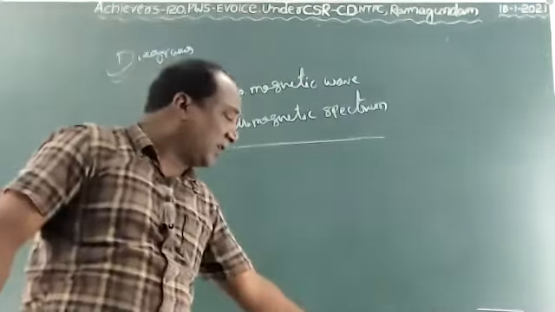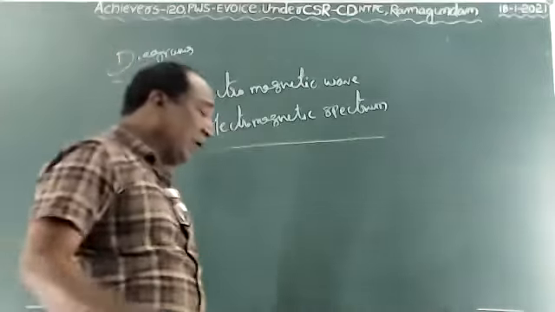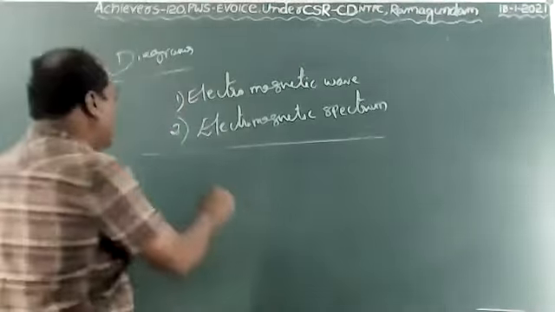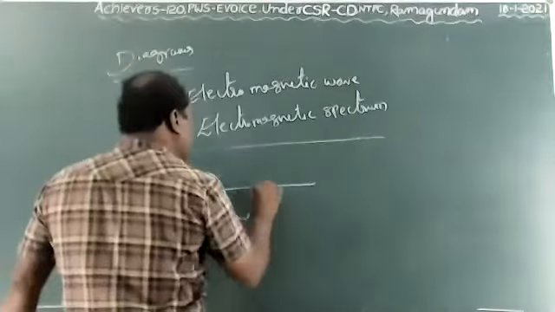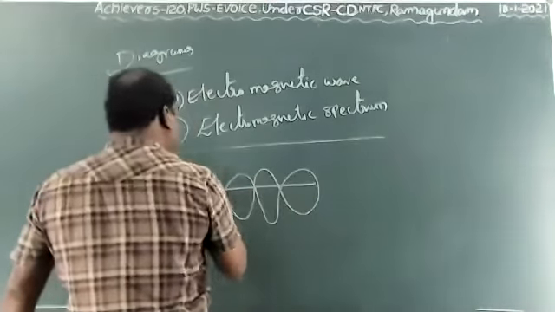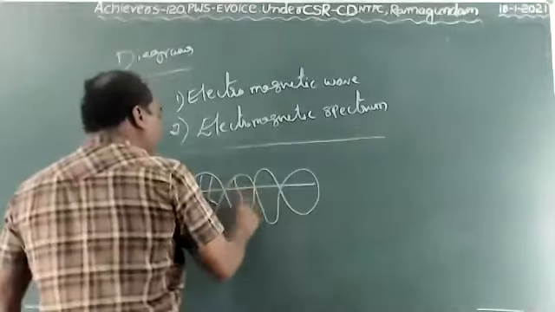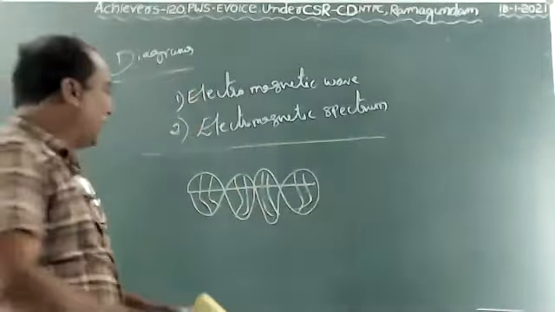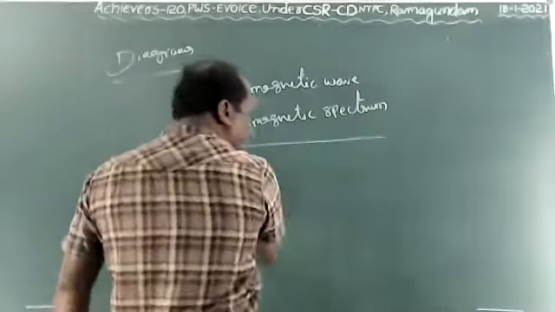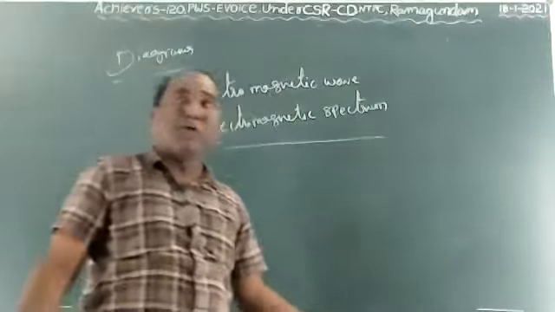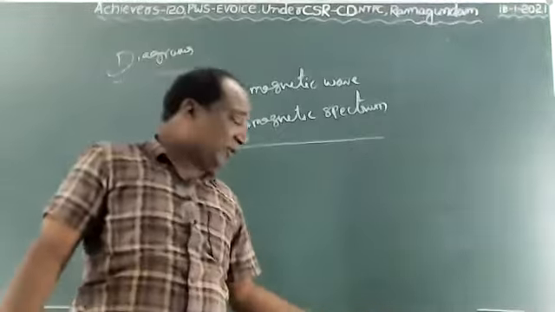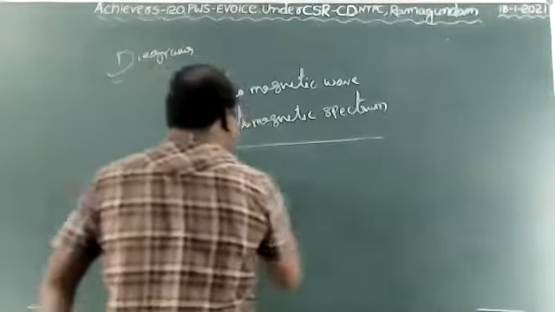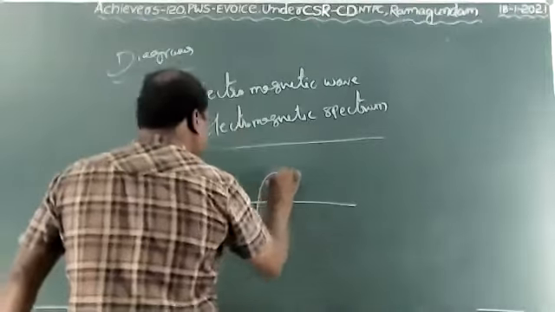You can draw the electromagnetic wave as the textbook gives it. Otherwise, I explained on the board a kind of diagram that we can also draw. This is very easy, children. The textbook diagram may be somewhat difficult for you. If you draw it in the textbook, nothing will happen. If you feel it is very difficult, you can draw like this also. This is the electromagnetic wave.